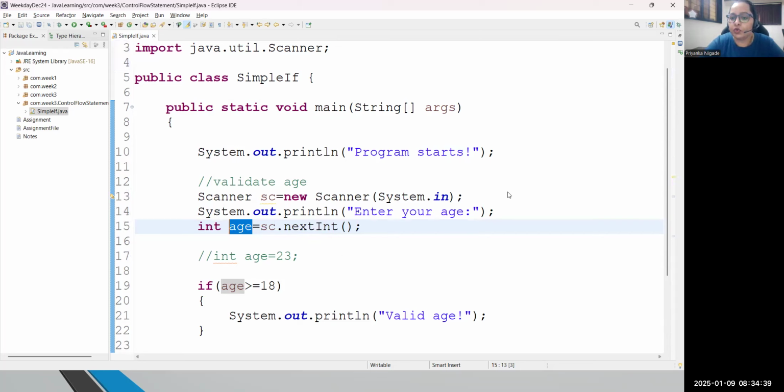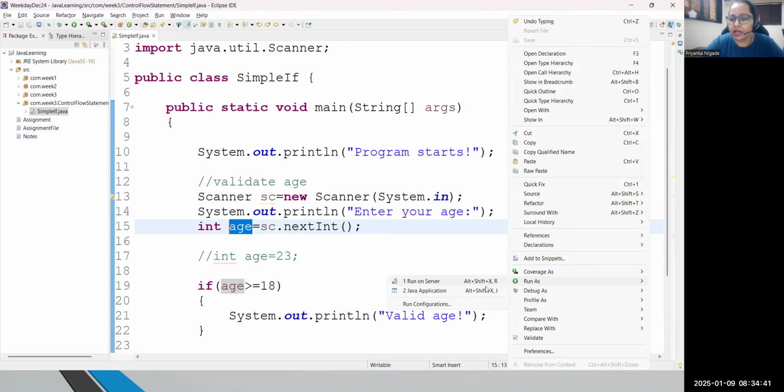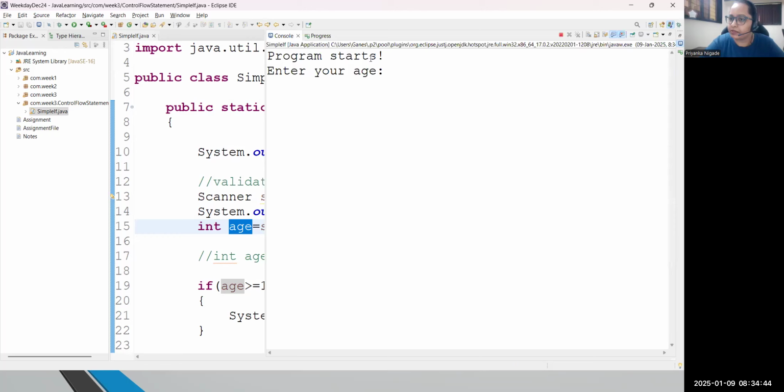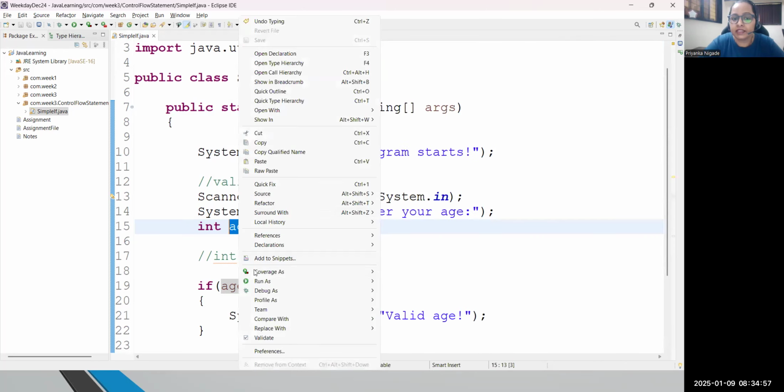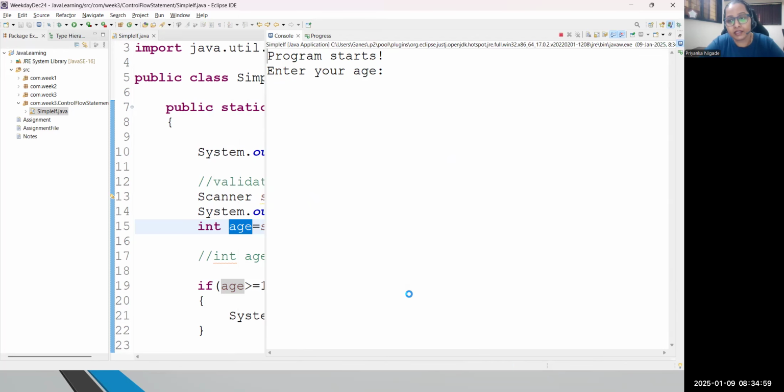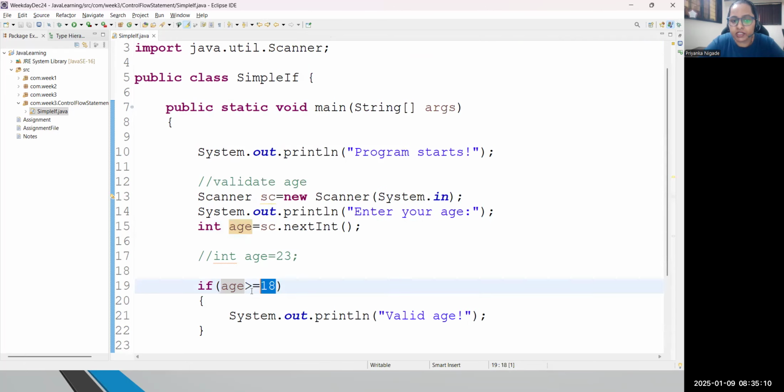Please have a look how this code will run. If I start execution again, now "program starts." It is asking me "Enter your age." Suppose I'm writing again 22. At this moment, yes, 22 is also valid. So I'm getting the result "valid age" and "program ends." But guys, if I put a wrong age, suppose I'm writing 16, absolutely I'm just getting the result "program ends." Means whenever the condition is false, it will never come inside the block. Correct? It will just come outside the block.